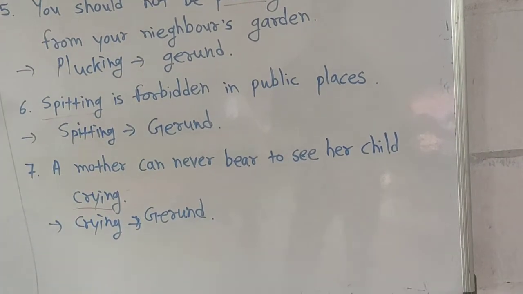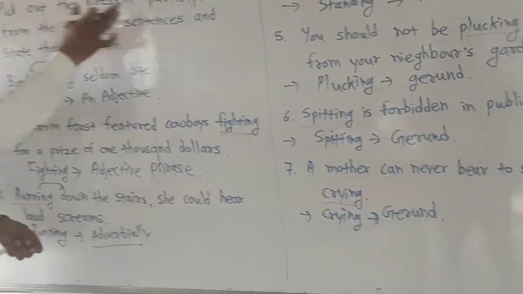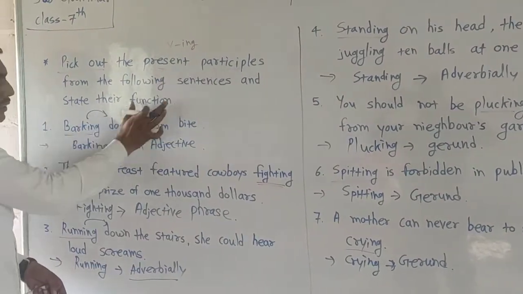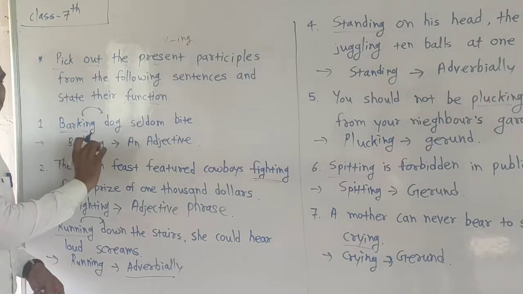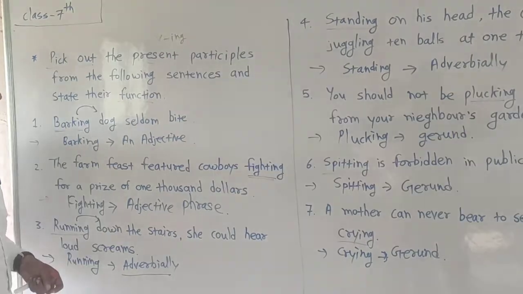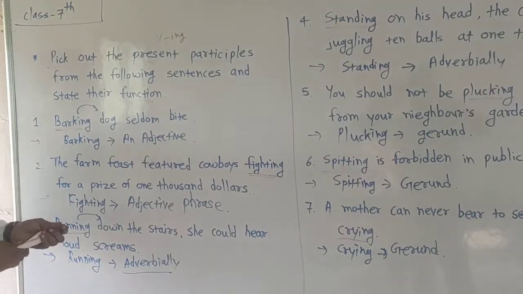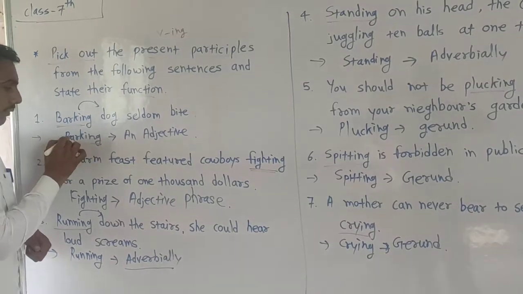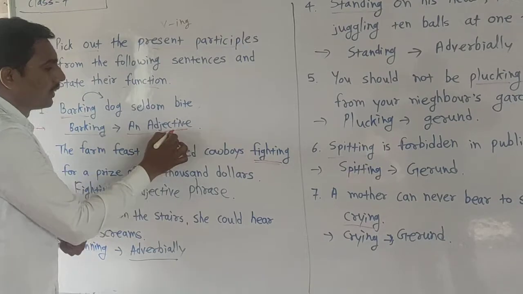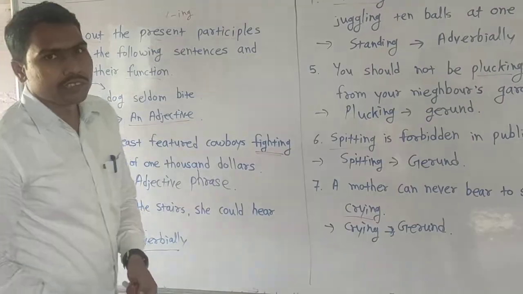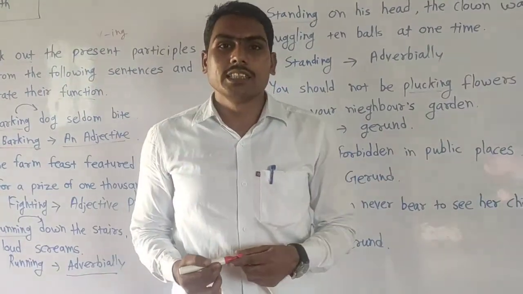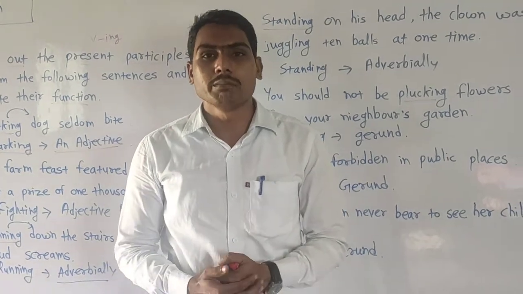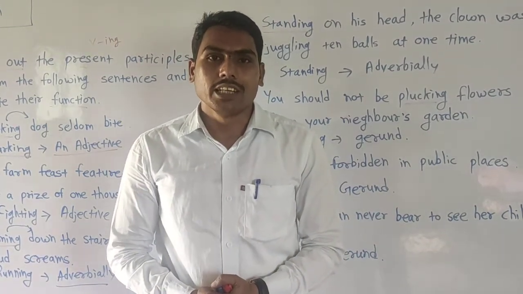Okay, in this way you can pick out the present participles. First write that present participle from the sentence and then state the function of that present participle. That means you want to first pick out that present participle and then state its function. In this way we can easily solve this question related with present participle. The remaining part of this lesson we will see in next video. Thank you.